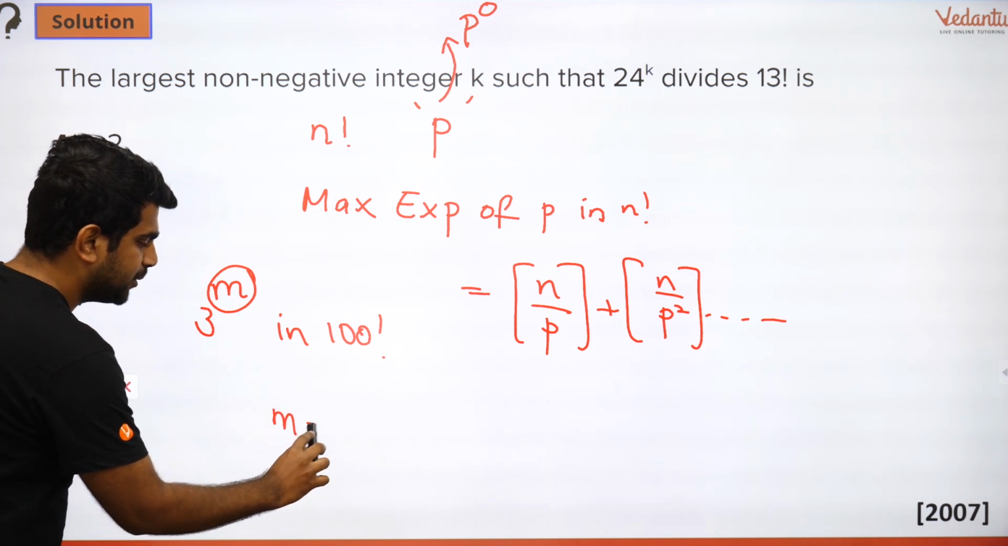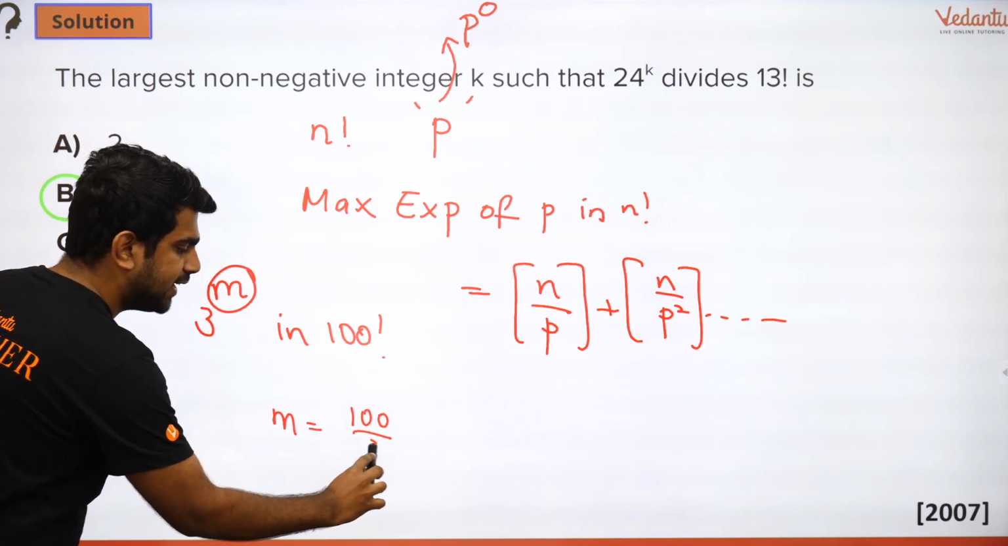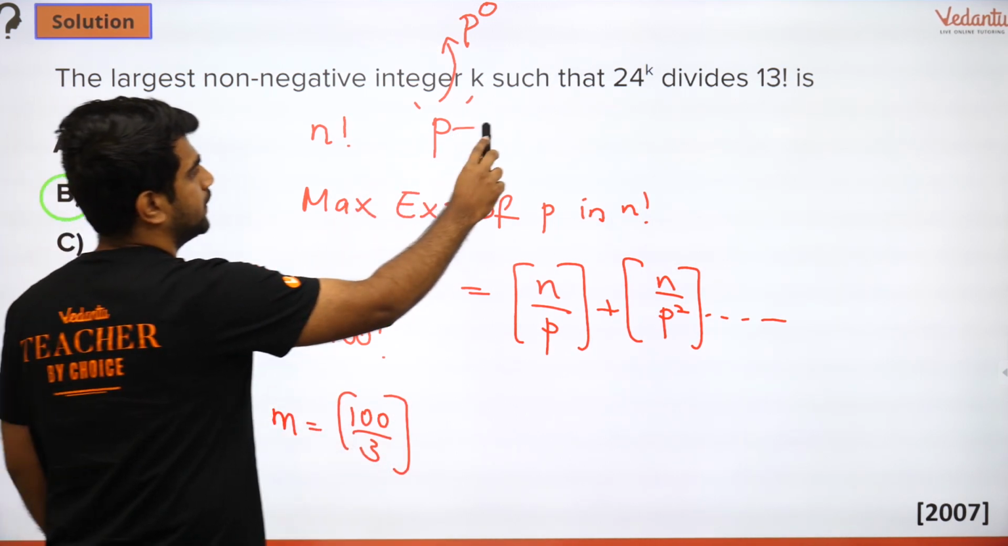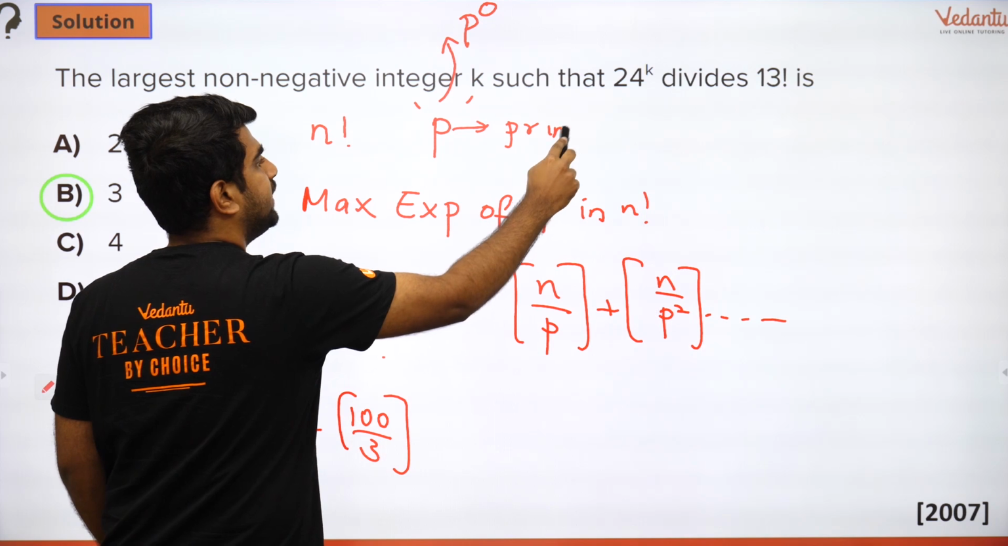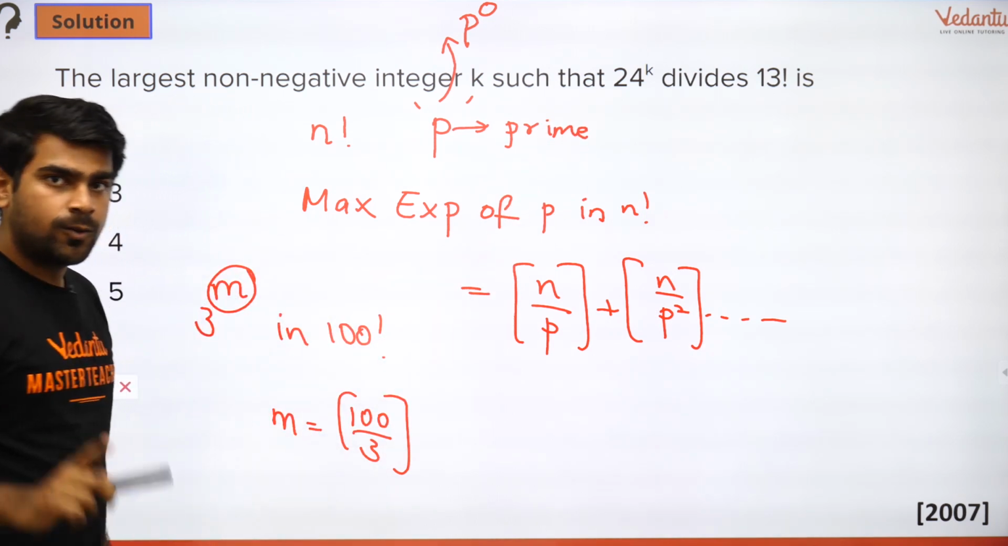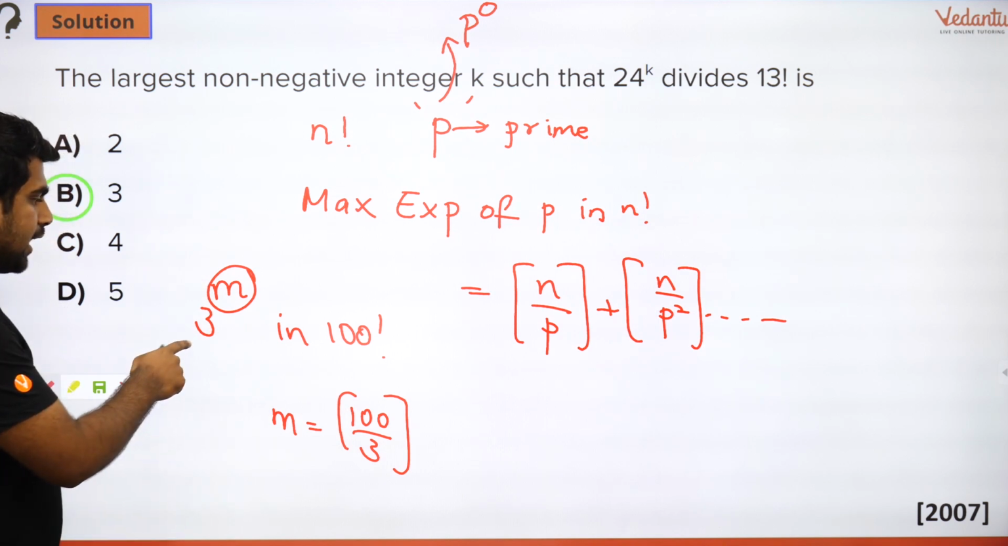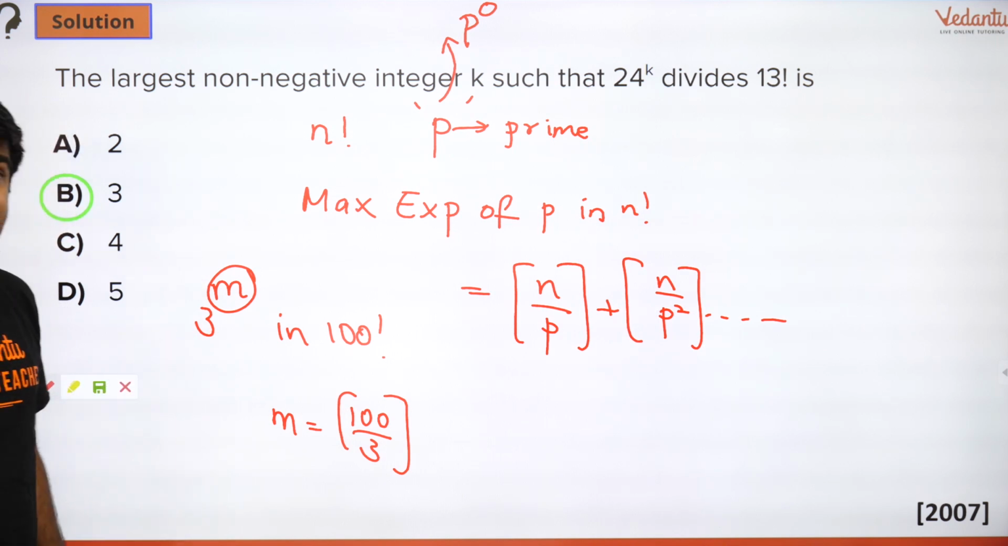So m is equal to 100 by 3. I will directly apply the formula which I gave you. But guys, please note, your p is a prime number. You can't do it simply for whatever number you feel like. That is wrong. Here, I know for sure 3 is a prime number.